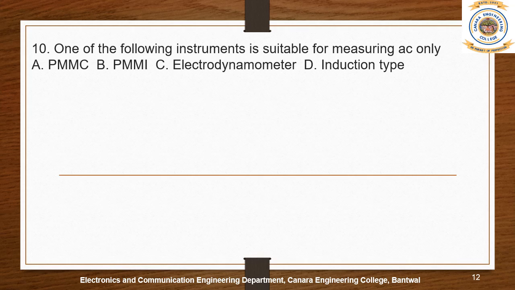So next, which one of the following instruments is suitable for measuring AC only? The right answer is option D, I think induction type. If you understand the induction type, we know that we have a number of coils, and due to the current flow in the coils, a magnetic field is induced, and because of that we can observe the EMF in the core region. So the induction type is the right answer for this question.